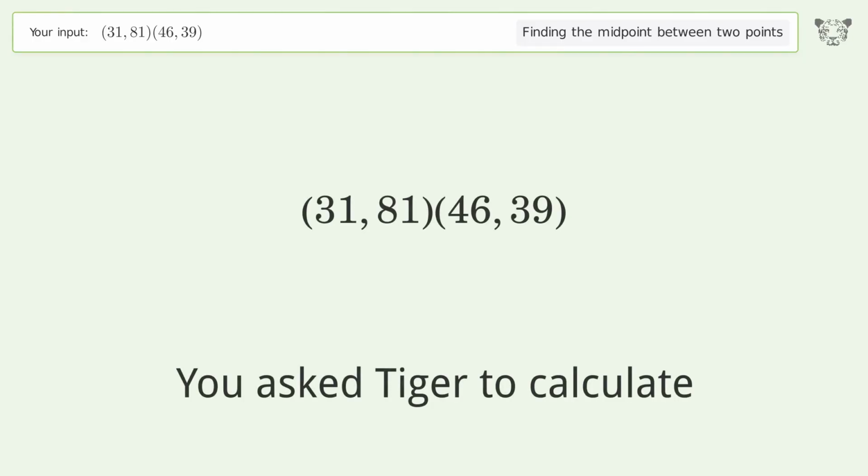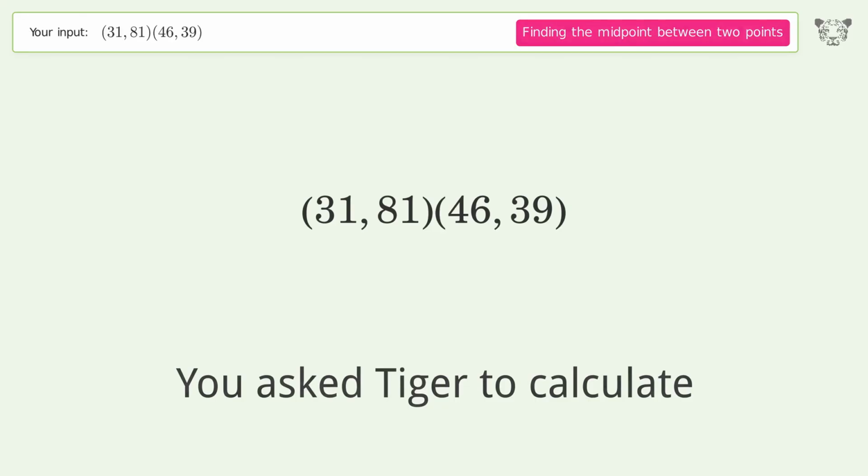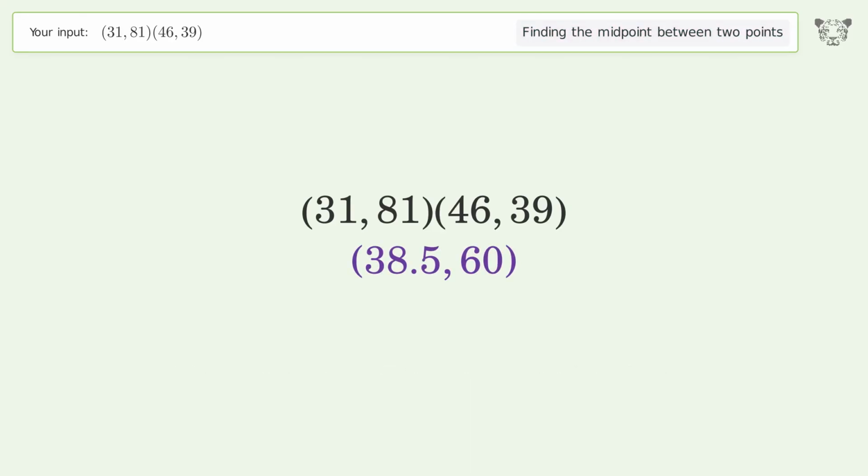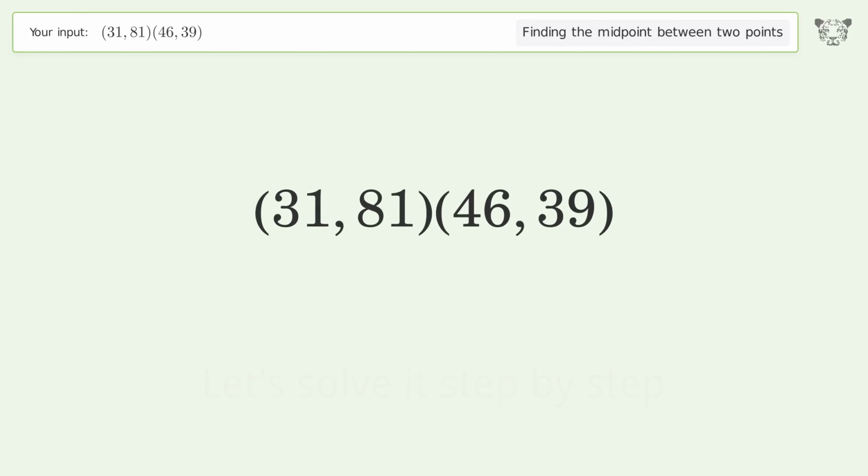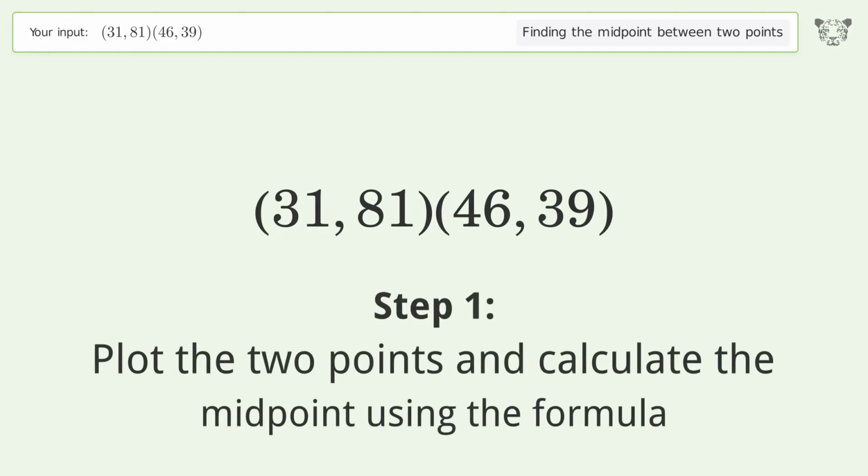You ask Tiger to calculate. This deals with finding the midpoint between 2 points. The midpoint between the 2 points is 38.5, 60. Let's solve it step by step. Plot the 2 points and calculate the midpoint using the formula.